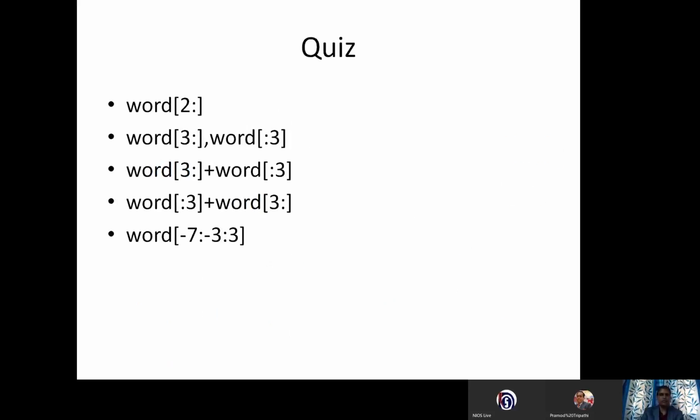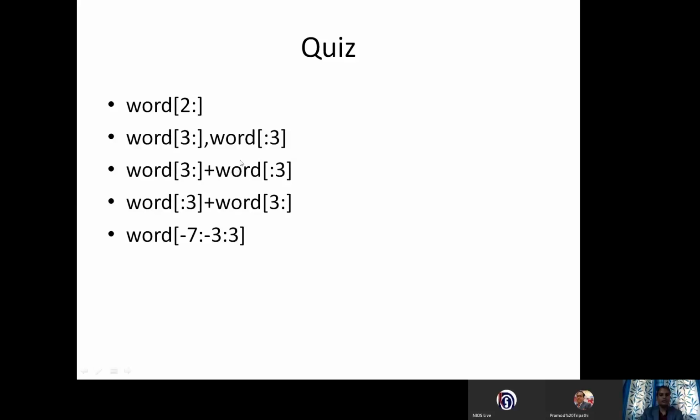Right, dear children, this is a quiz. If you want to write, you can write it. I have given word, any string variable where you can assign any string value. There is a starting point. I have given index number 2 and after that there is no value. At the same time I have given the second example, second question, where I have given this type of value and comma, another type of value, and I have used this plus operator.